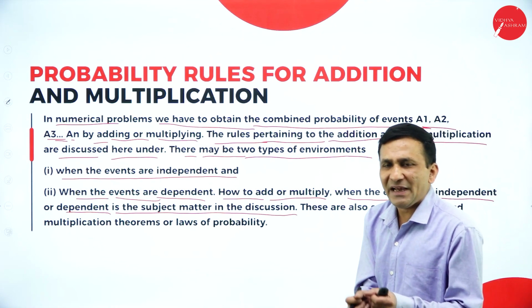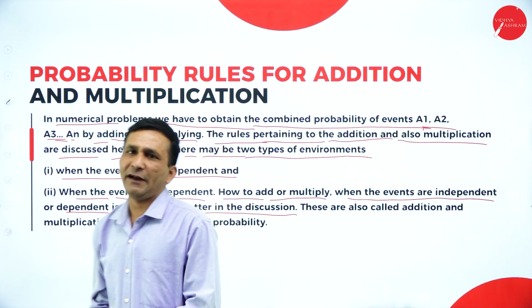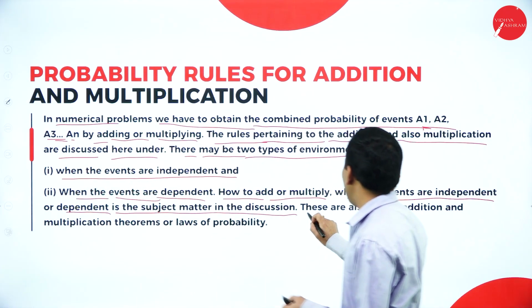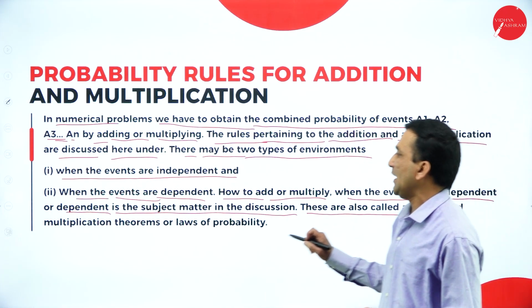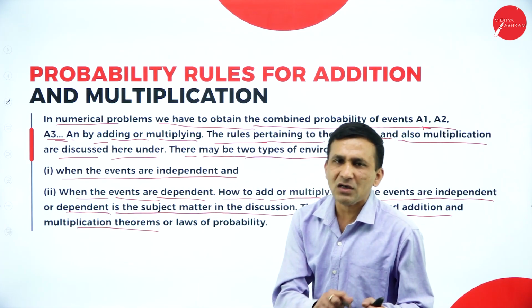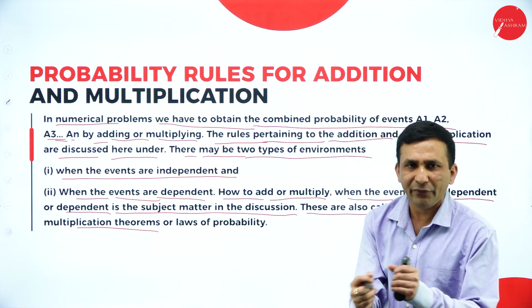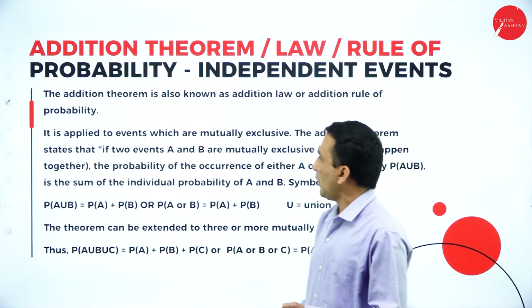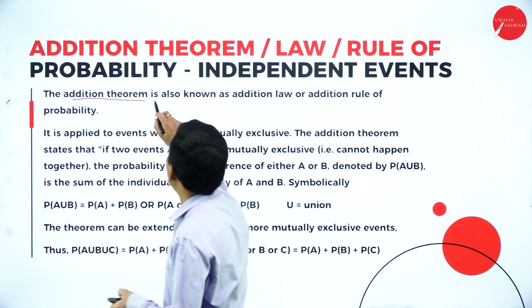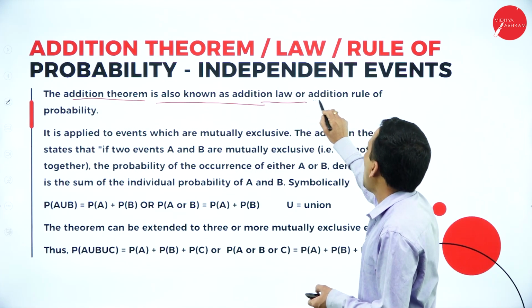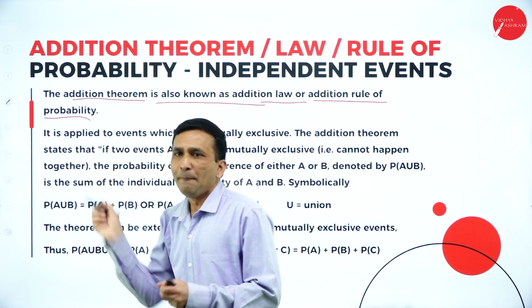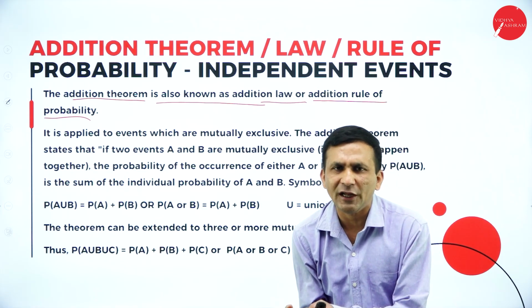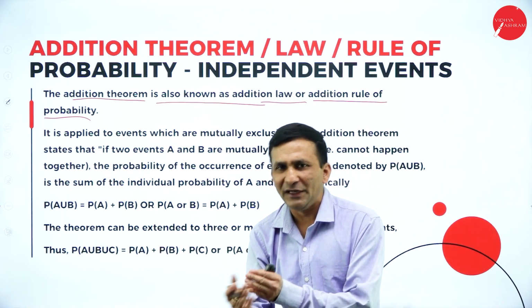Based on the experiment, based on the event only, we go for adding or multiplication. These are also called the addition and multiplication theorems, because we are adding different events, or you can say it is a law of probability. Moving forward, the addition theorem is also the addition law or addition rule of probability, because when you are trying to add any event, you need to follow the addition rule, the addition probability conditions.